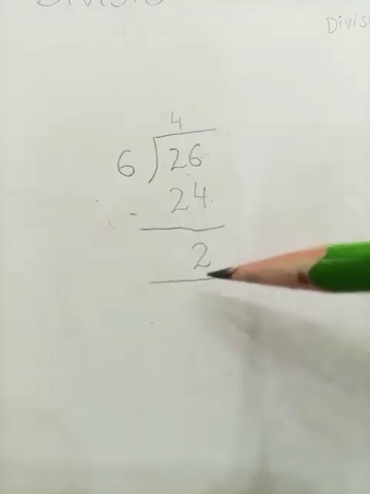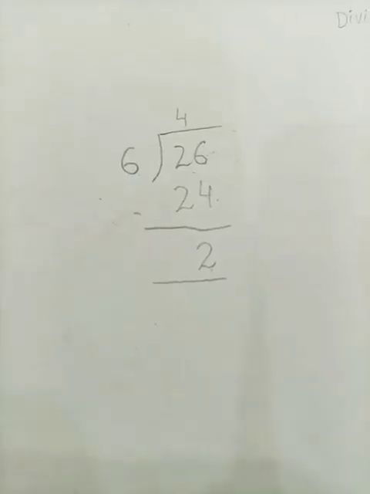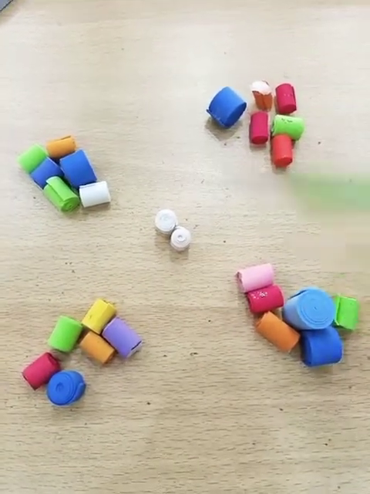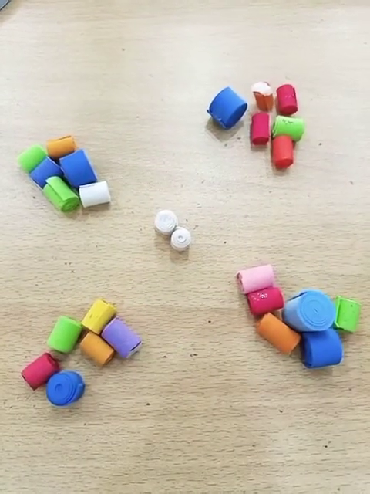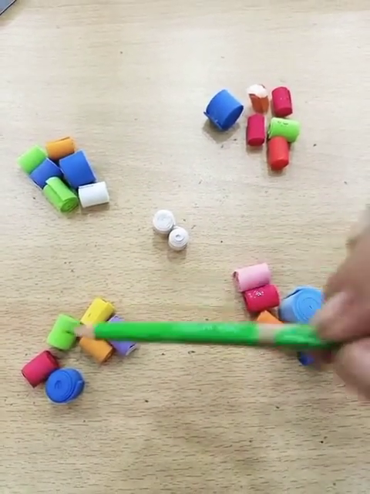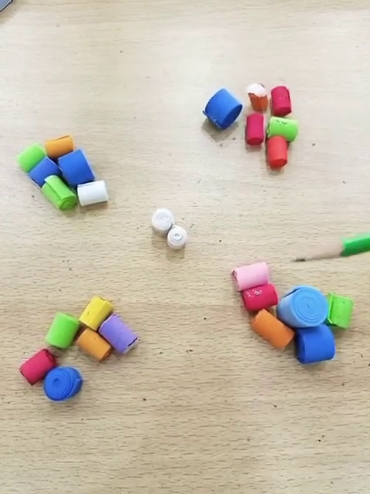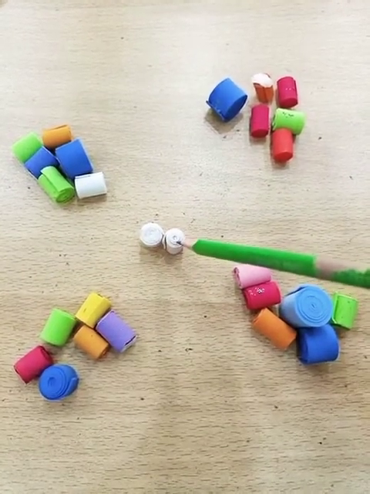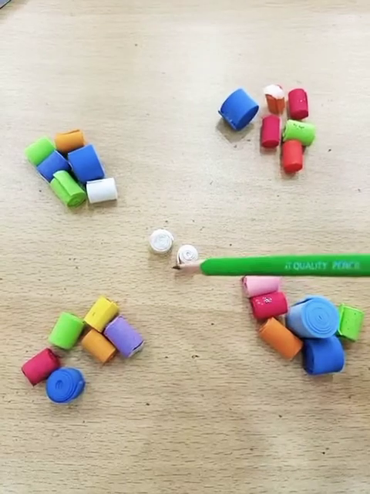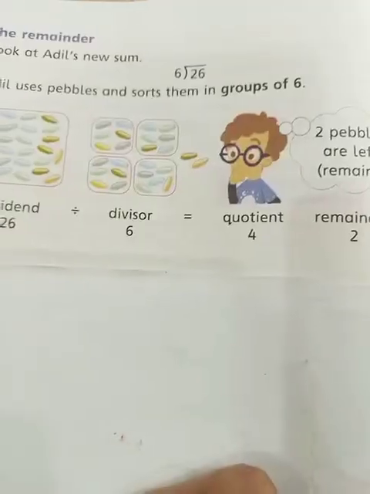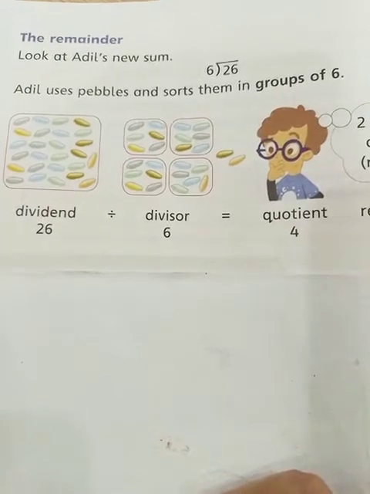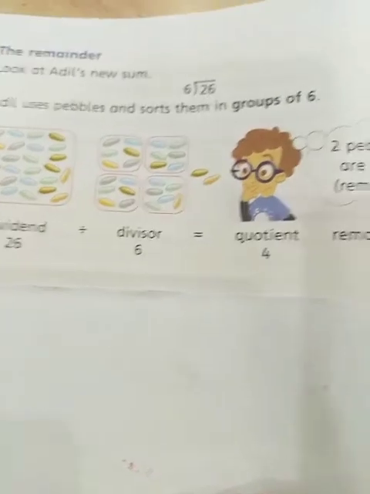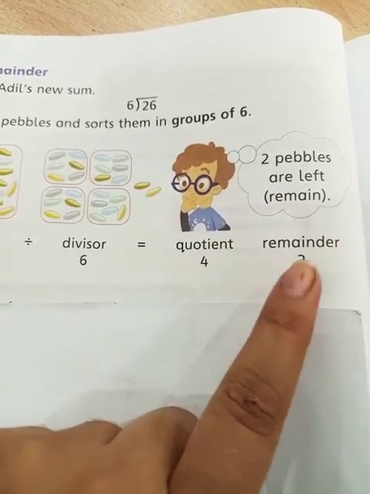So students, we are left with the number 2, just like our rolls. Look at this, we have divided our 26 rolls into 4 groups, that is our quotient. 26 is our dividend, and the number of groups, that is 4, is our quotient, and we are left with only 2 rolls and we can't make a group of them. So this will be our remainder. Okay students? Look at this, students. Adil has also divided his 26 pebbles into groups and is left with the number 2, that is his remainder.